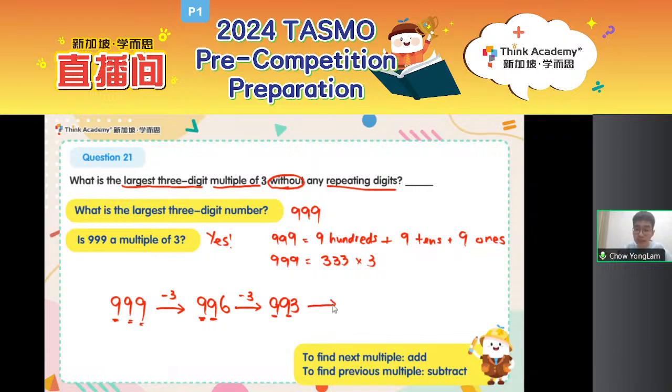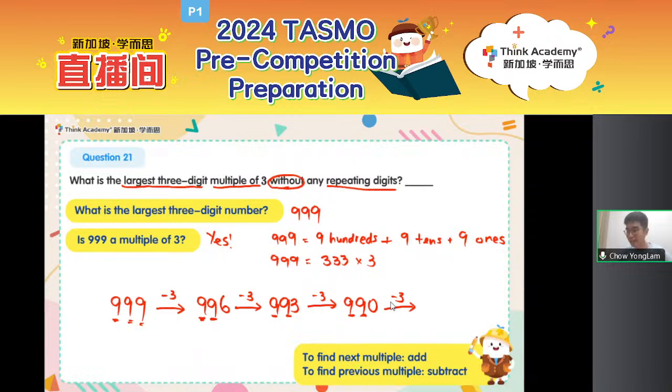Let's continue to minus 3. Minus 3 gives me 990. Hey, there's still 2 nines. What should we do? Don't give up yet. Let's continue. Minus 3 again. What do we get this time? 990 minus 3. Remember, to find a previous multiple, we should use minus and not plus.